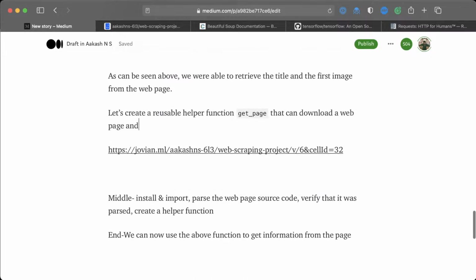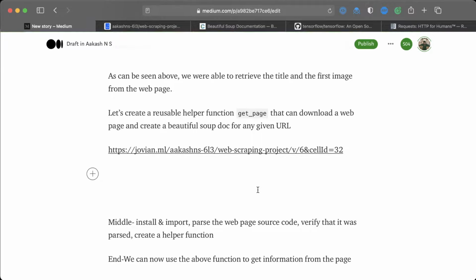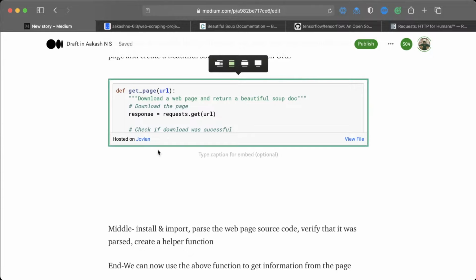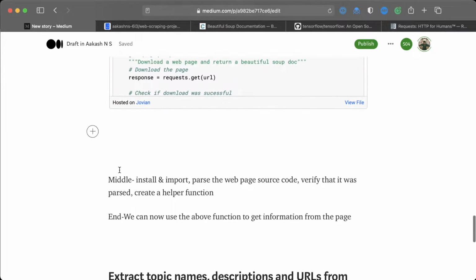That can download a web page and create a beautiful soup doc for any given URL. Okay, and if the embed doesn't work, just remember to click enter and that will do the embed for you. Once again, you can see that this seems like it is shortened, but actually the whole thing will show up. It's just a preview. That's why you have this issue.